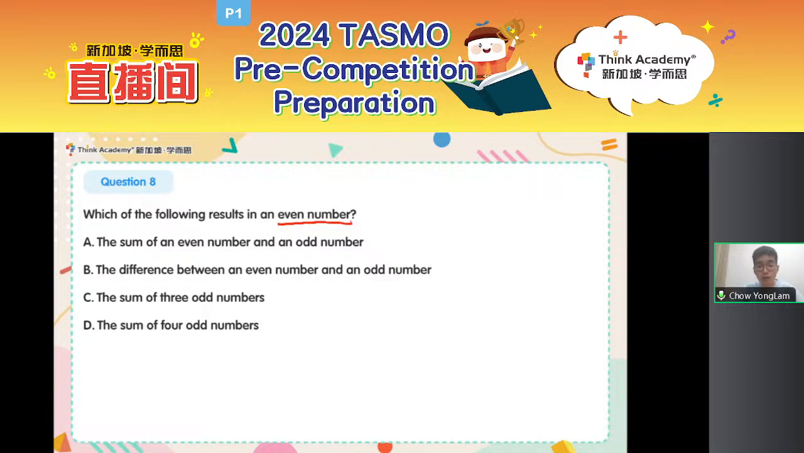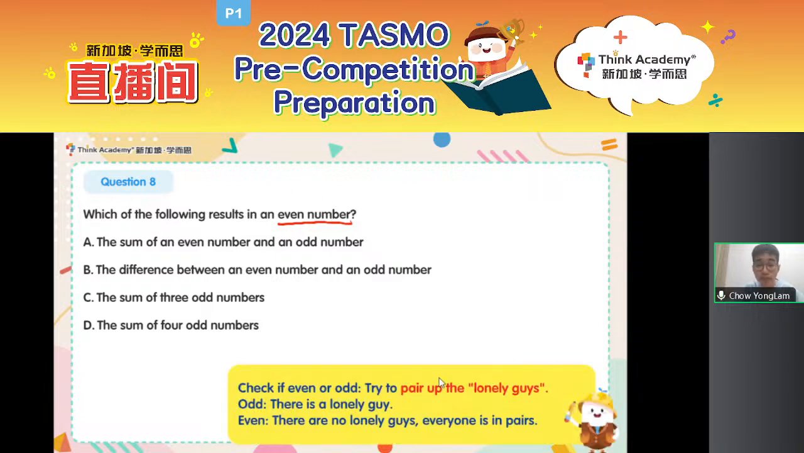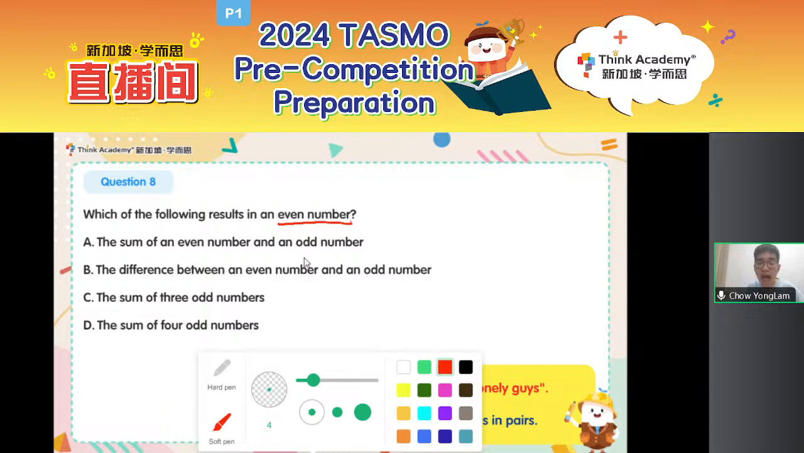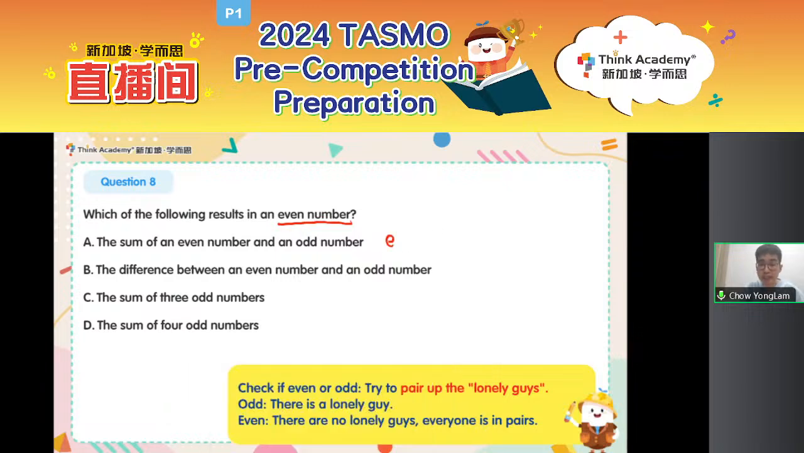Okay, so how do we check whether a number is odd or even? We try to check. If there is a lonely guy, then it is an odd number. If there are no lonely guys, then it is an even number. So let's just check out where the lonely guys are. Now in option A, the sum of an even number and an odd number. That means I am trying to add an even number to an odd number. So even number, is there a lonely guy? There are no lonely guys, right? We just talked about this.